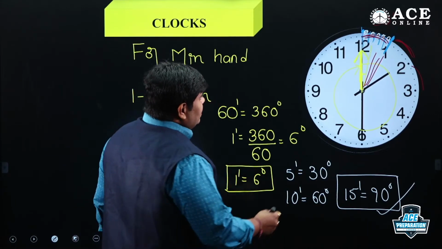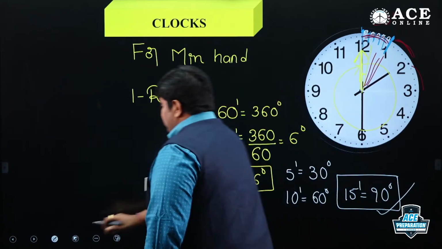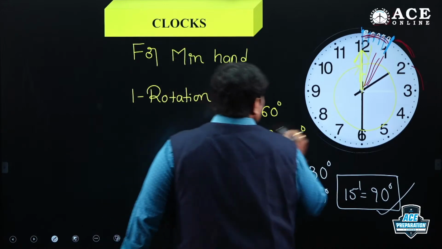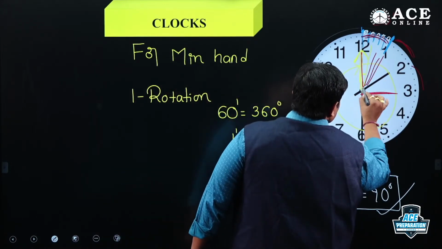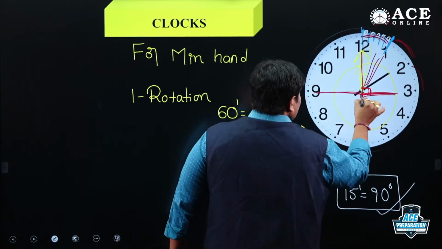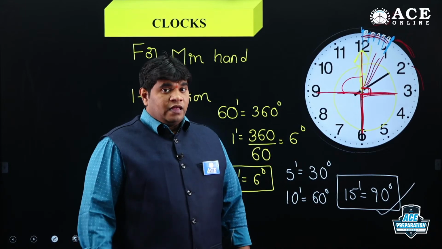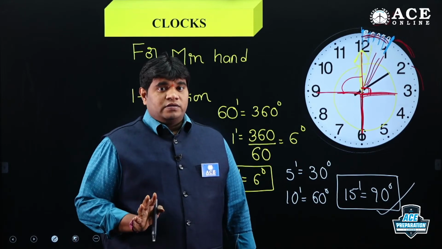Observe here. The minute hand starts from 12. Here to here, in total it traveled 15 spaces. These 15 spaces are 90 degrees. So here 90, here 90, here 90 and here 90. So total 4 times 90 is 360 degrees. That is the first point in clocks.